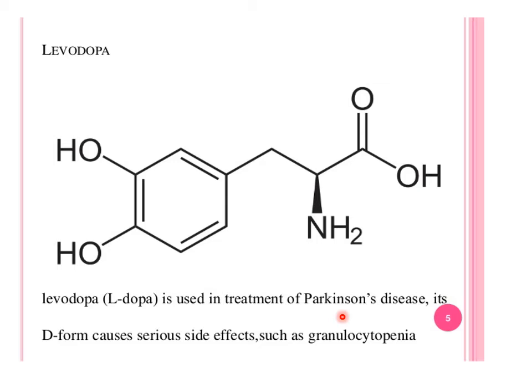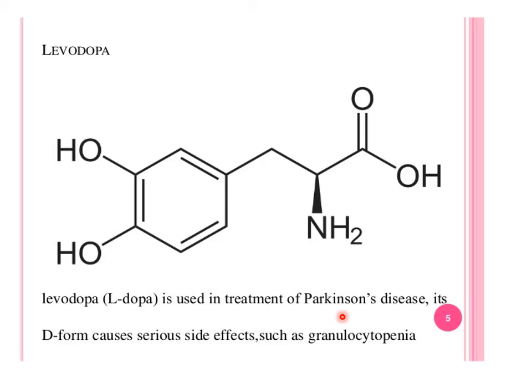L-DOPA is used for the treatment of Parkinson's disease, and the L form is the useful one. Its D form causes serious side effects such as granulocytopenia.